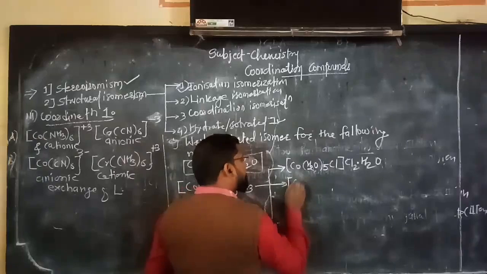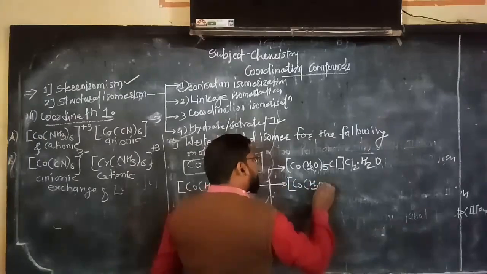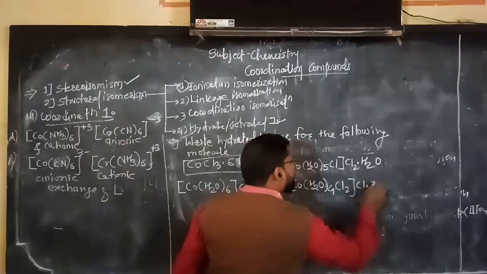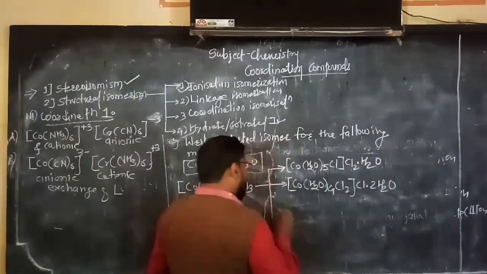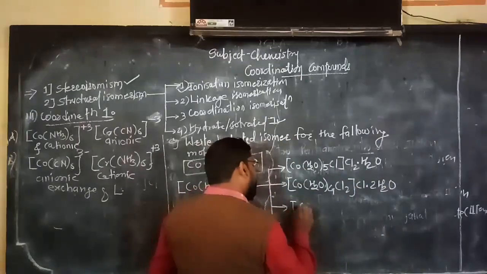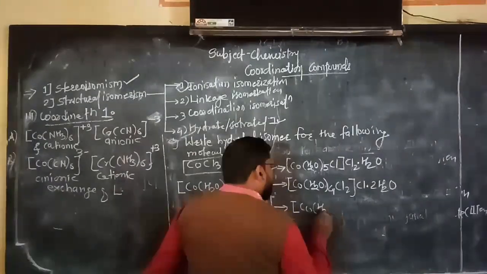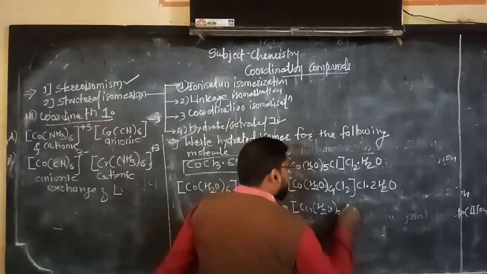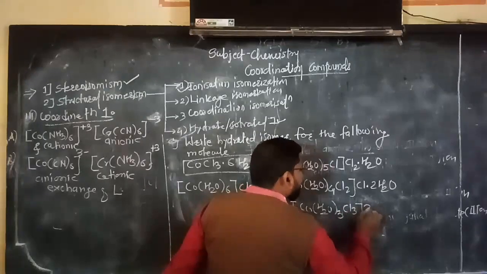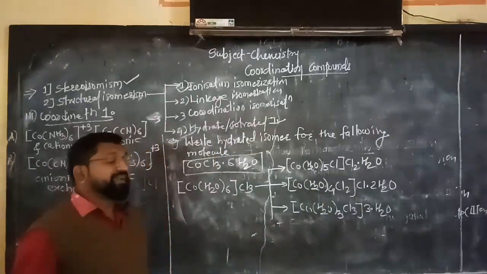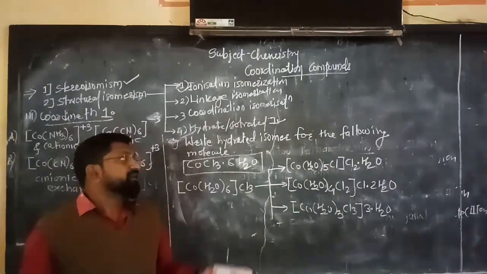Next possible is [Co(H2O)4Cl2]Cl·2H2O. Exactly. After that, again one more isomer is possible, [Co(H2O)3Cl3]·3H2O. Such a type of isomers are called hydrated or solvated isomers.